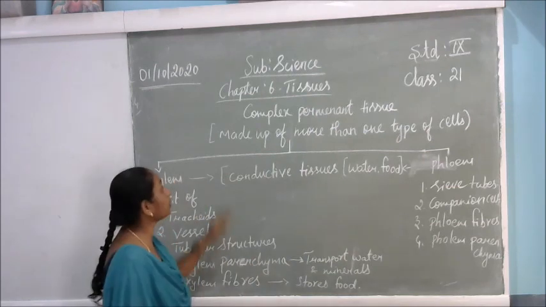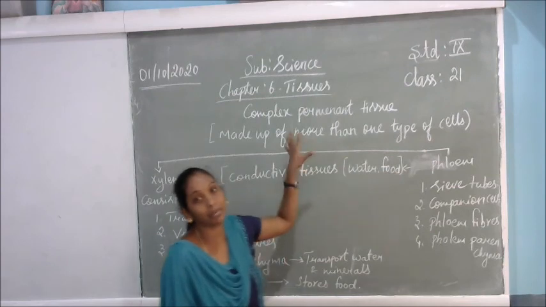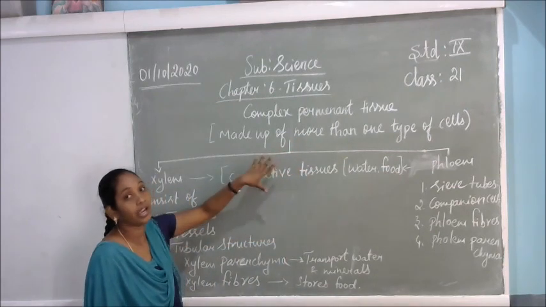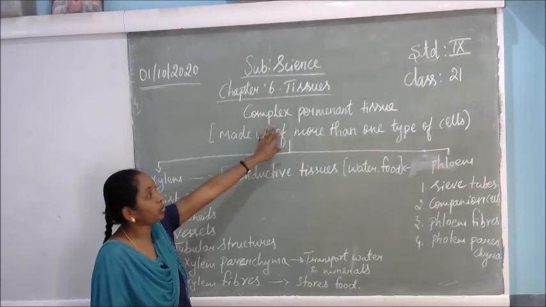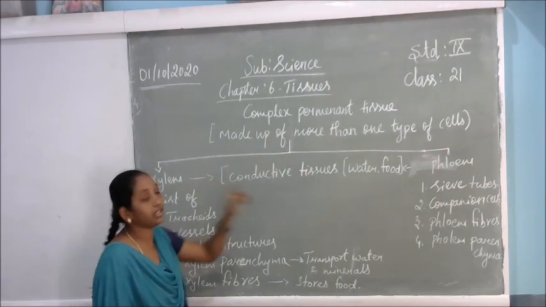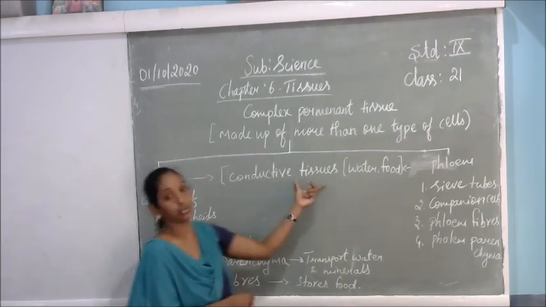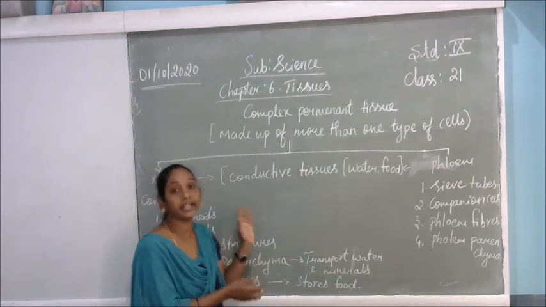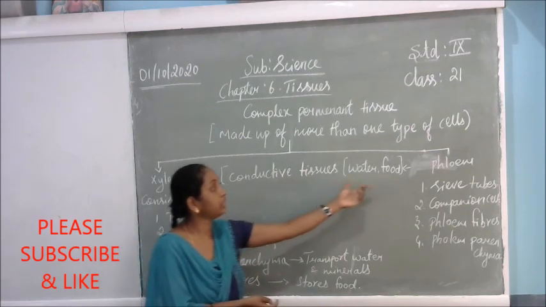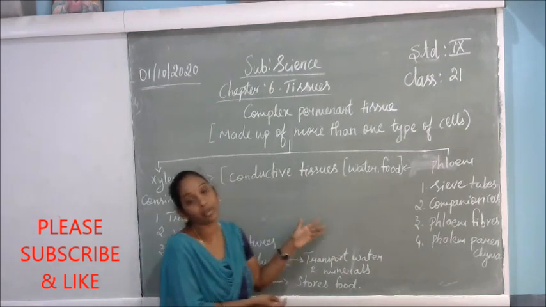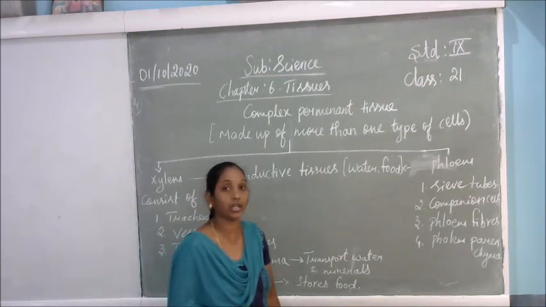There are two types of complex permanent tissues, xylem and phloem. This is in the plant tissues, not in the animal. Xylem and phloem are conductive tissues. What do they conduct? Xylem and phloem conduct the water and the food materials from one part of the plant body to another part.